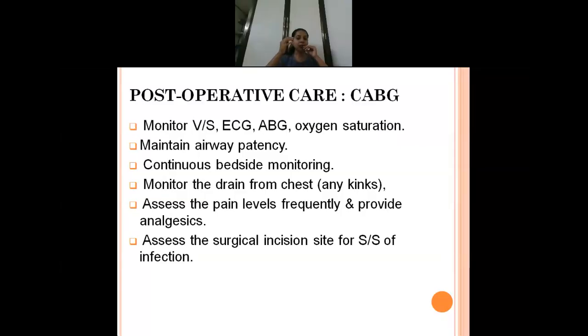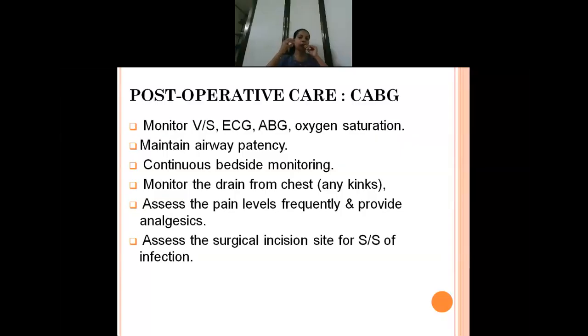First of all, as soon as the patient is coming out of the recovery room, you have to monitor the vital signs continuously: every 10 minutes, every 15 minutes, half an hour, hourly also. ECG will be monitored. The patient will be kept on a cardiac monitor. A ventilator may be there until he recovers. ABG, arterial blood gas analysis, will be done continuously. They will also monitor the oxygen saturation.